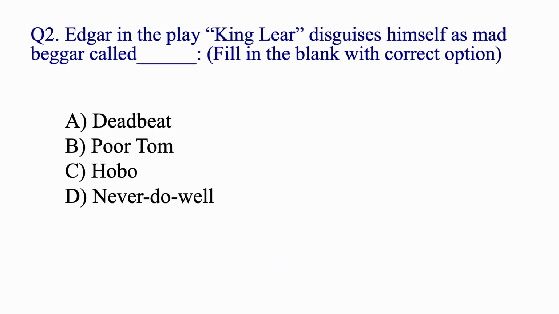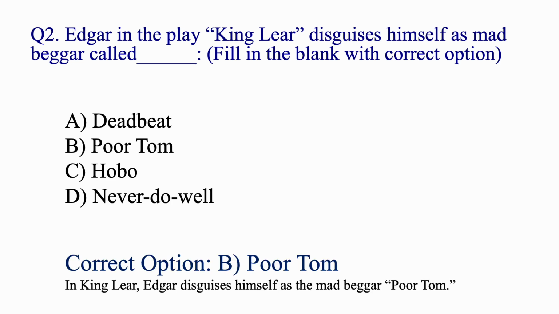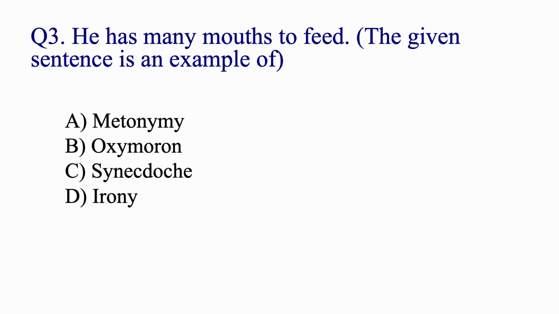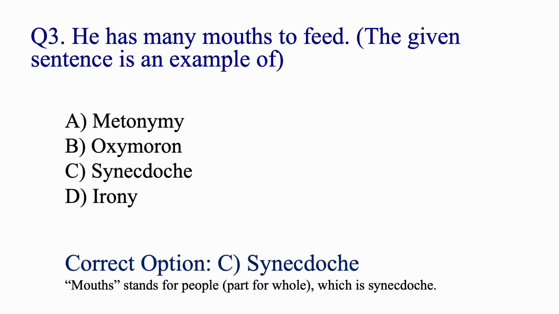Edgar in the play King Lear disguises himself as a mad beggar called dash. Fill in the blanks with the correct option. Poor Tom. He has many mouths to feed. The given sentence is an example of synecdoche. Synecdoche is a figure of speech in which a part is made to represent the whole. Here, mouth stands for people, part of whole, which is a synecdoche.